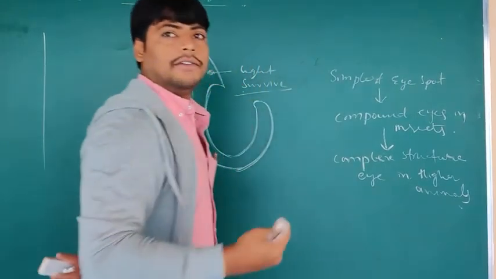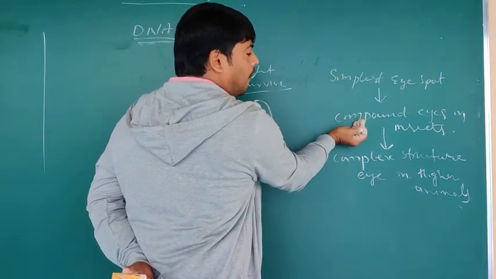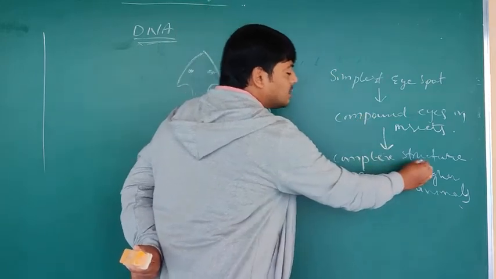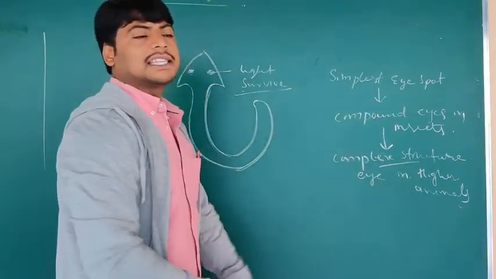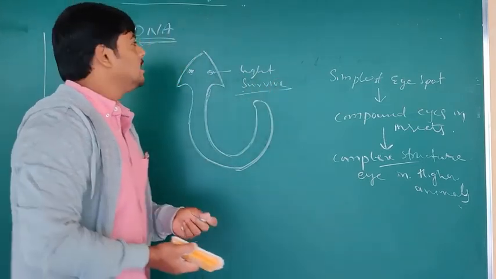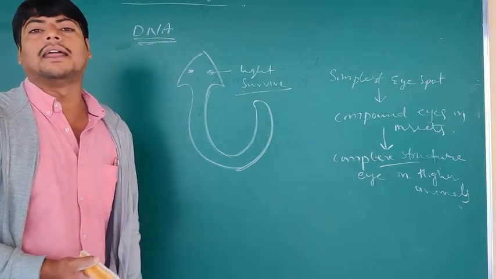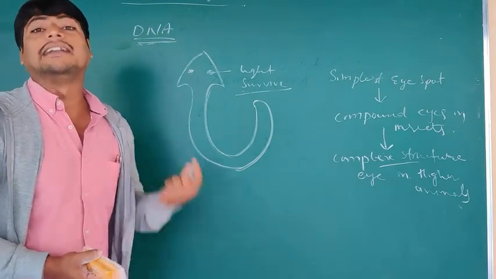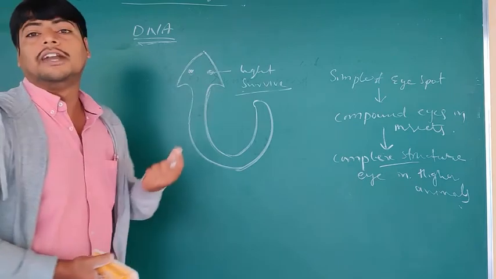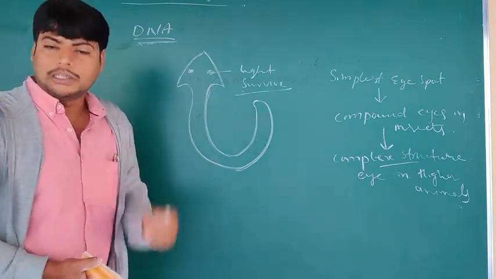So in this way we can see that from the simplest to the compound, and from compound to the complex, the structure is developed. This development is due to changes in the structure of the DNA, which occurred in a step by step manner. It did not occur at one time. Organisms do not develop eyes all at once. First, they develop the eye spot.